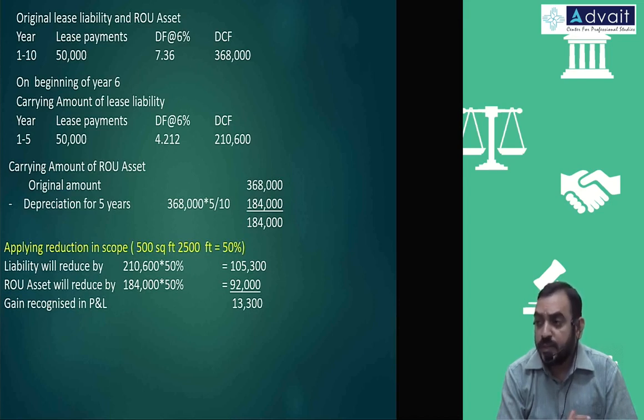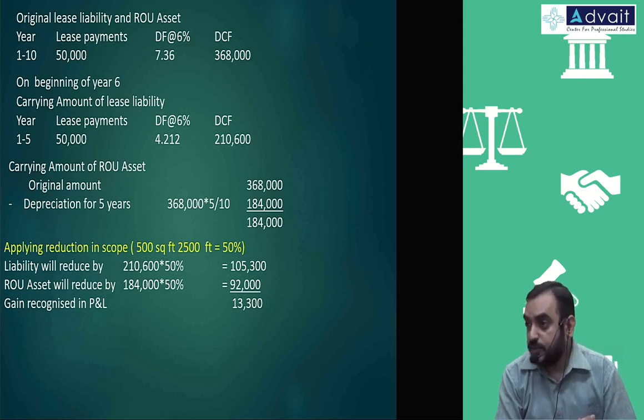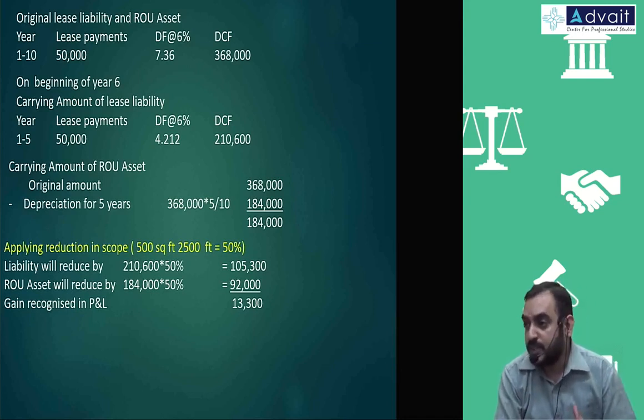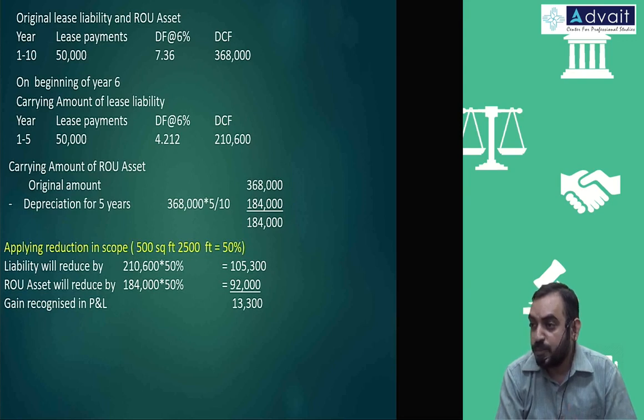No, the ROU asset would be zero, depreciated fully. The lease liability would also be zero, because we have to make sure that liability is zero. So the balancing figure, a small number, we adjust in interest. So ultimately both asset and liability will become zero. Both will be zero only, because we would have depreciated fully.